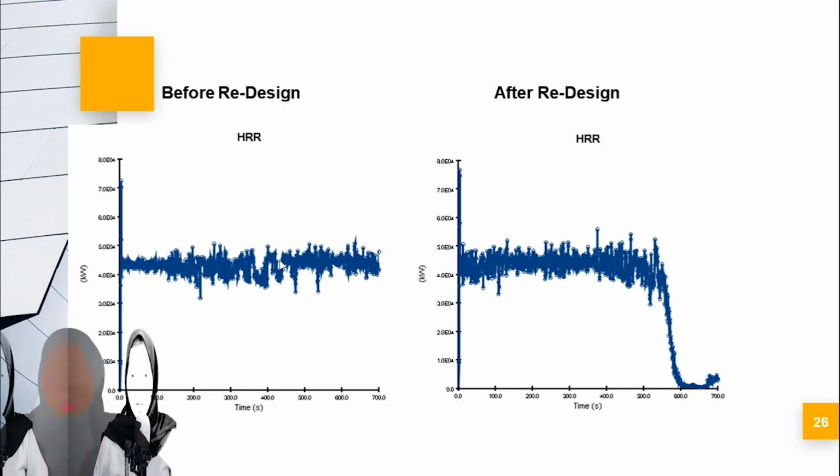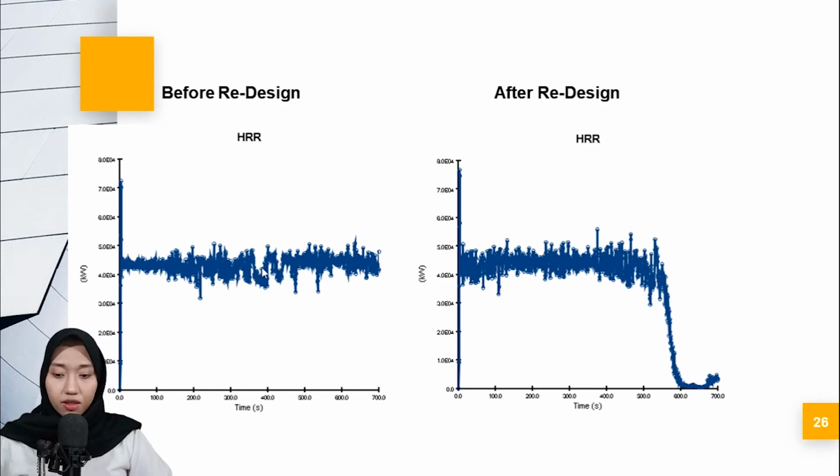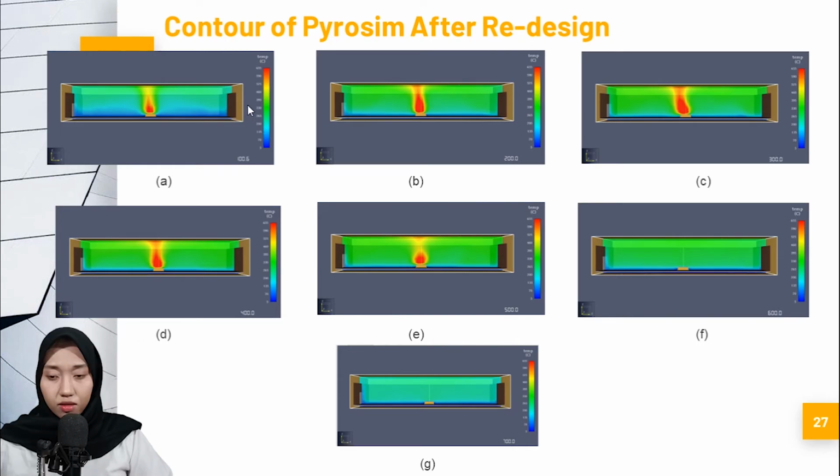This is before the redesign. There is just steady state here, but after the redesign, it's going down at 600 seconds, and it changed to unsteady state. This is the difference between before and after.